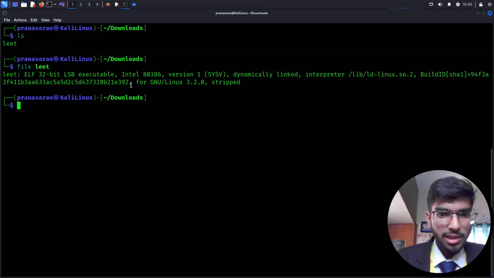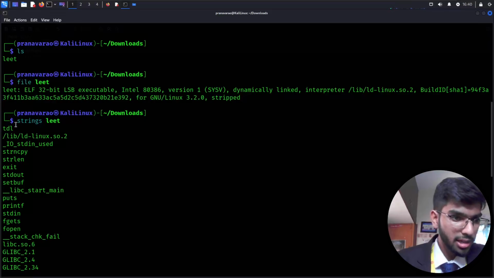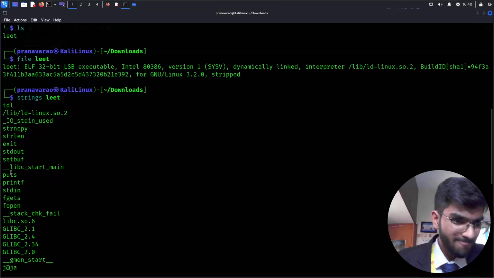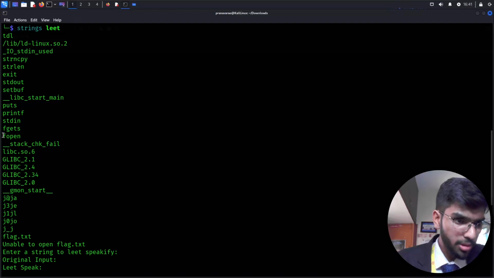There's nothing else in this. So if I use the tool called strings, let's see what's there, if we can get any file or things like that in it. So they're using printf, okay, it's fine. fopen to open some file. fgets to receive input from the user.